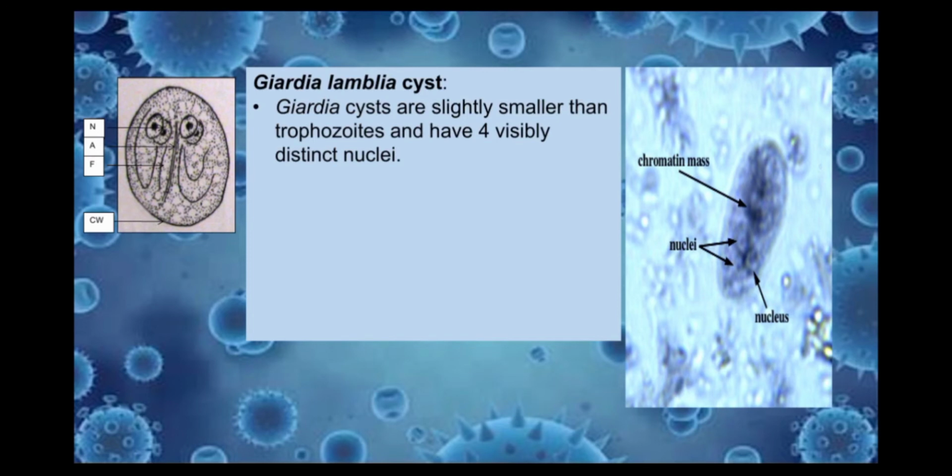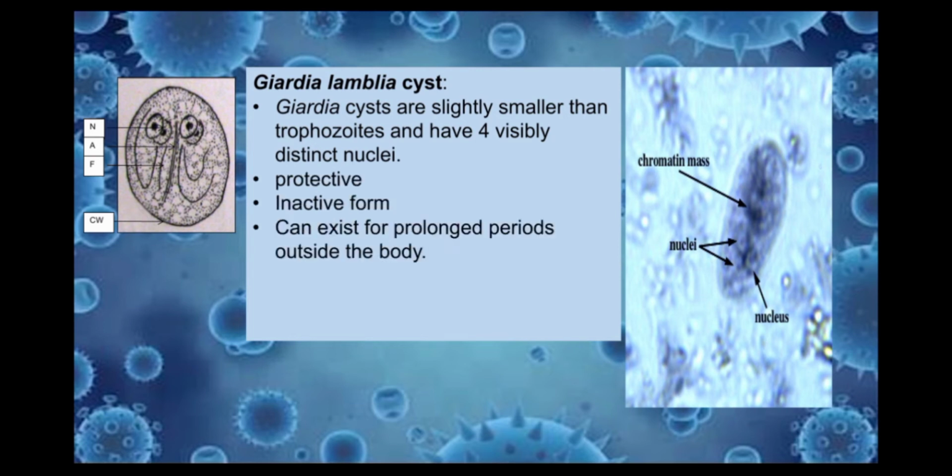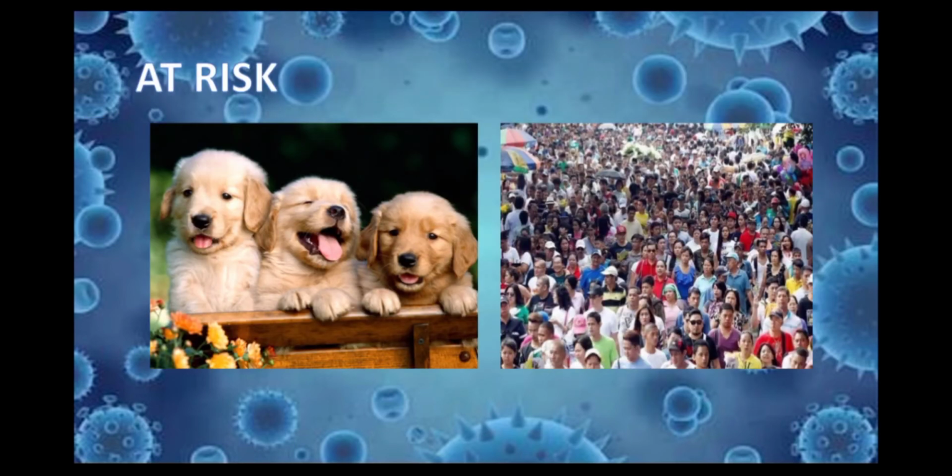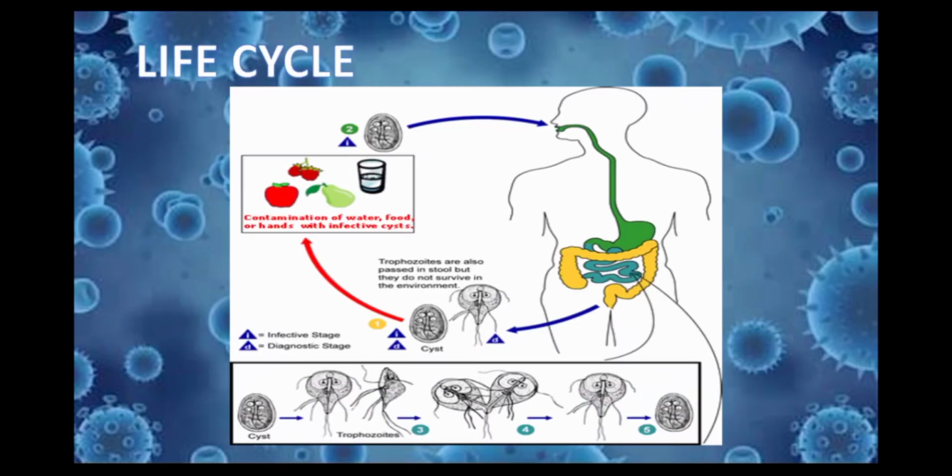And the other one, the inactive form, is the Giardia lamblia cyst. Giardia cysts are slightly smaller than trophozoites and have four visibly distinct nuclei. It has a protective surface, and this can exist for prolonged periods outside the body. It has a median rod known as an axostyle, often visible down the center of the organism, as you can see in the representations given. Some animals, mostly domestic mammals like dogs, and humans, can be infected by this kind of organism.